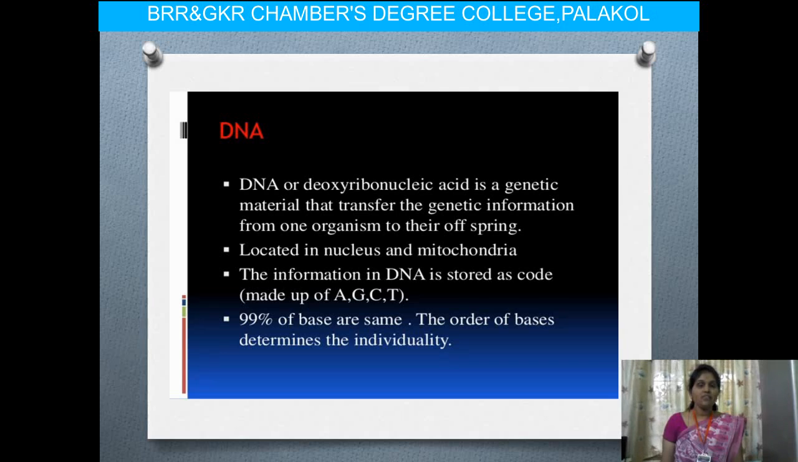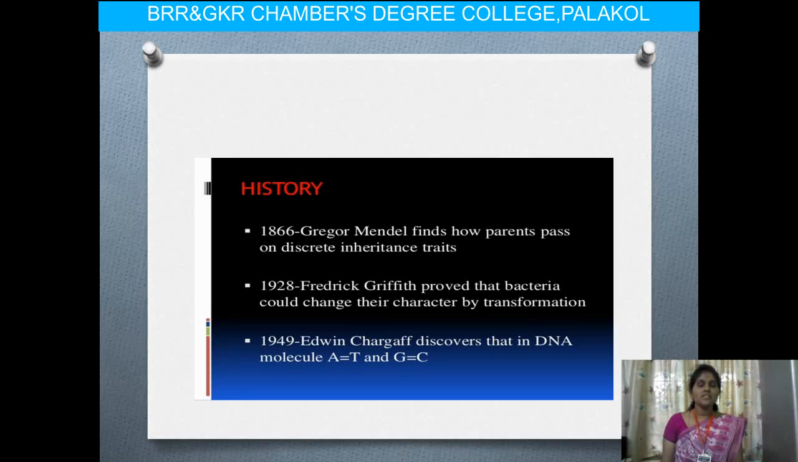Here the information of the DNA is stored in the form of a code called the genetic code. This genetic code is made up of bases, that means adenine, guanine, cytosine and thymine. 99% of the DNA bases are the same. The order of the bases can determine the individuality of a person. Okay, so first we have to know the history, how DNA was developed, and the replication and different forms of DNA and their characters, how they evolved. That is the history of the DNA.